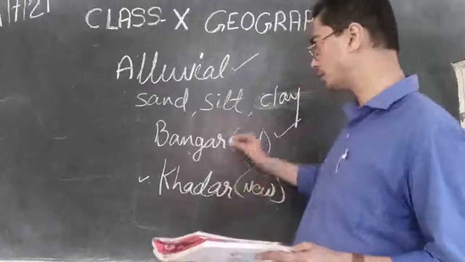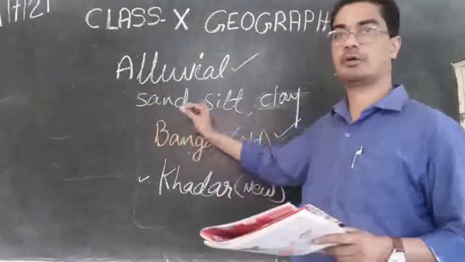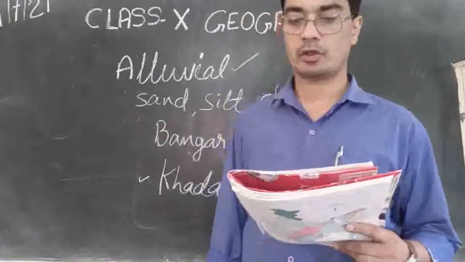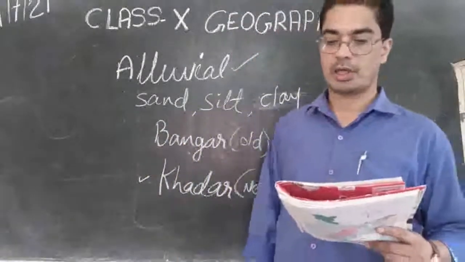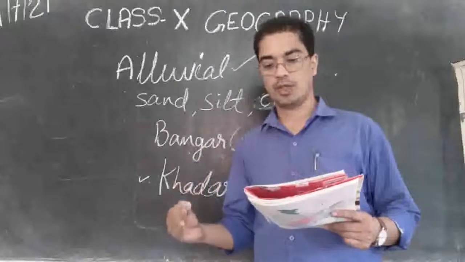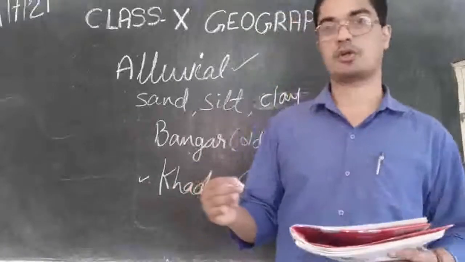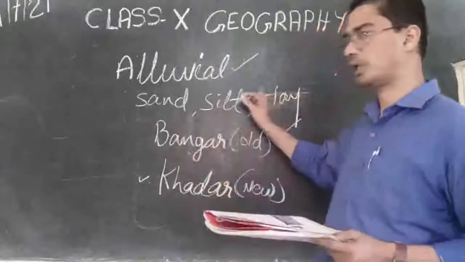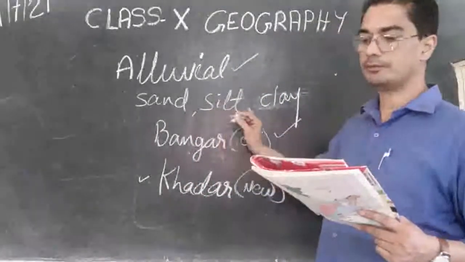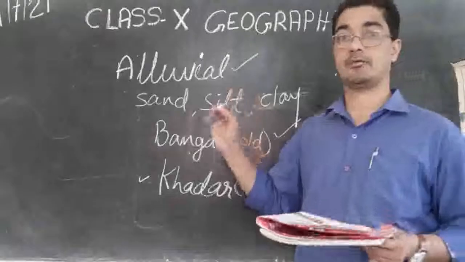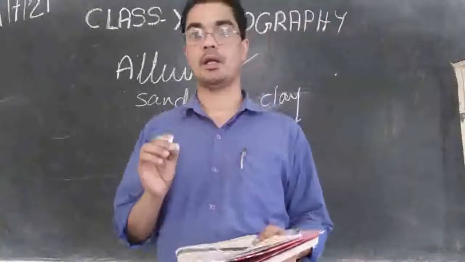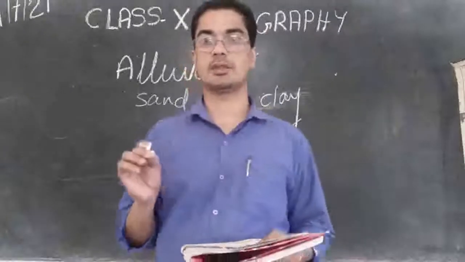Therefore, we can imagine one of the crops that will be growing where this alluvial soil is there will be the sugarcane crop. Then other things like paddy, wheat and other cereal and pulse crops as well. So apart from sugarcane, this combination of potash, phosphoric acid and lime is also suitable for the growth of paddy, wheat and other pulses.